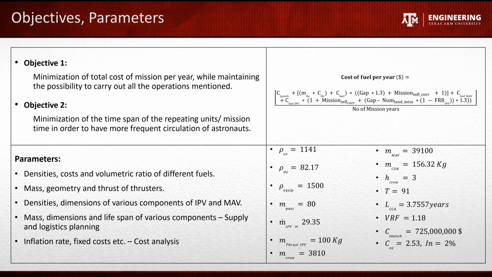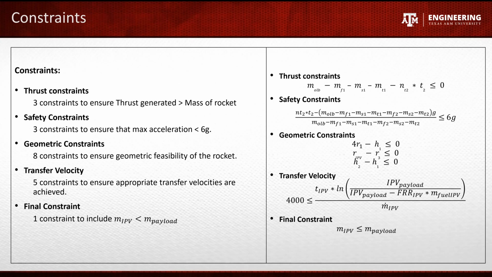We have considered parameters like densities, cost, and volumetric ratios of fuel, parameters of standard components like mass and thrust of thrusters, dimension of different modules, inflation rates, fixed launch costs, etc. We have three constraints related to thrust, three safety constraints, eight geometric constraints, five transfer velocity constraints, and one constraint related to mass of payload.